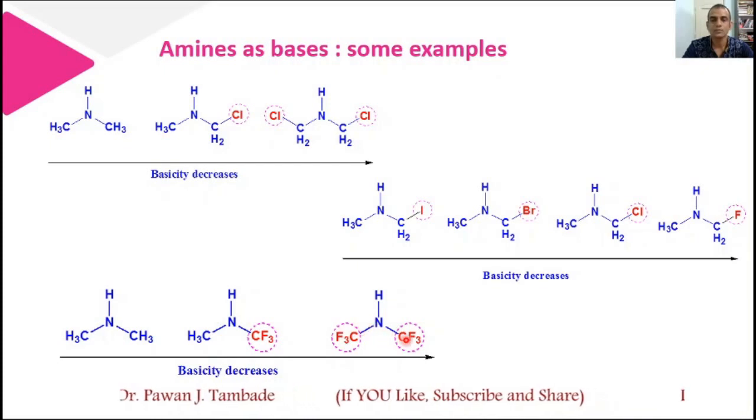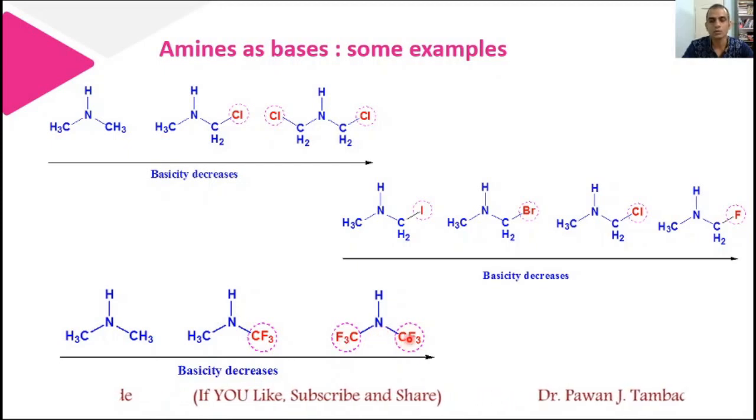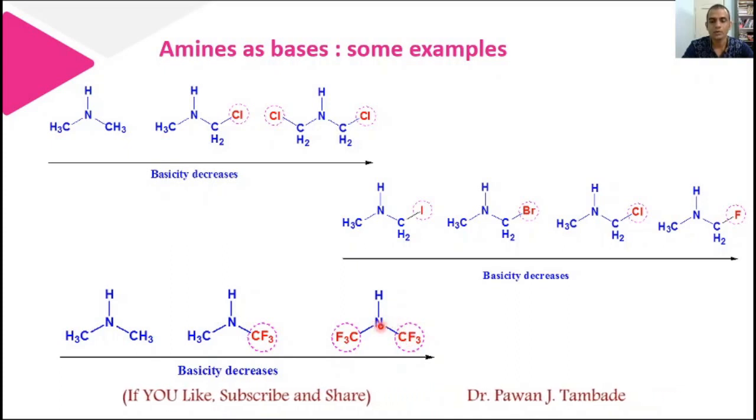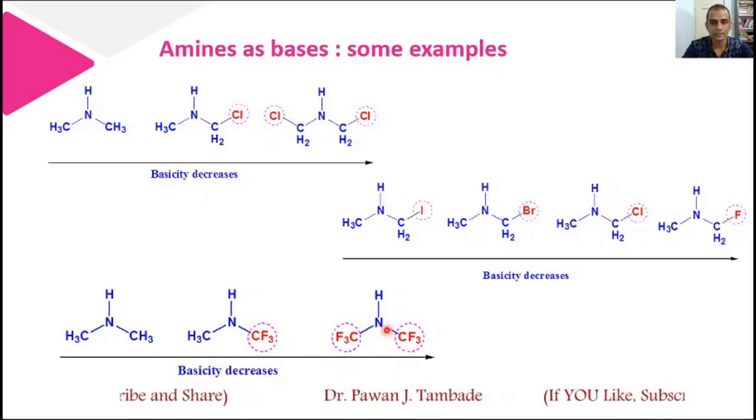However, if you look at this molecule, in this case a nitrogen atom is bonded to two such electron withdrawing CF3 groups, and both these CF3 groups show their effect, and because of that the lone pair of electrons present on nitrogen is not easily donated by nitrogen, and thus it becomes least basic among these three molecules.